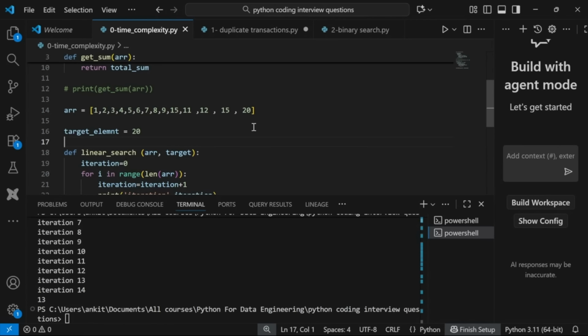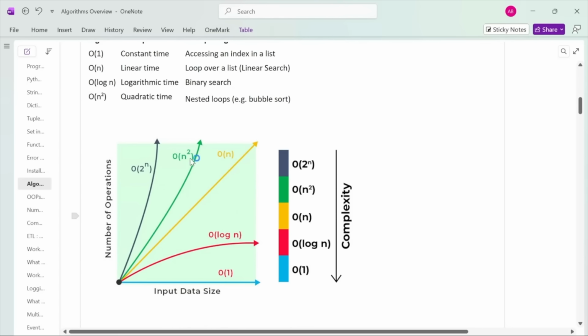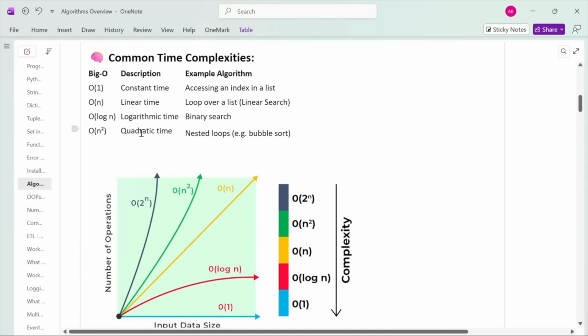Great. Now let's move on to the next time complexity, right? Which is, let's talk about O(n square), right? Then we will move on to the log n. So what is O(n square)? Quadratic time.